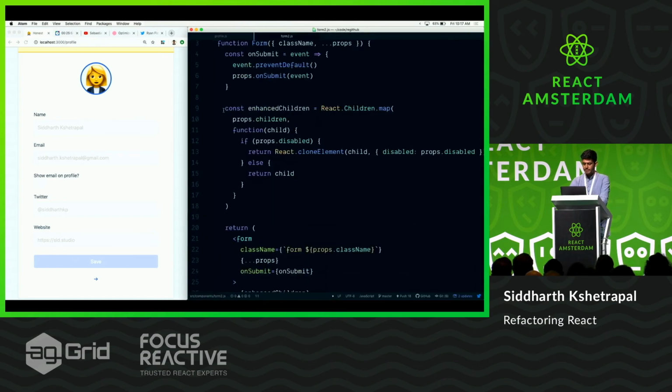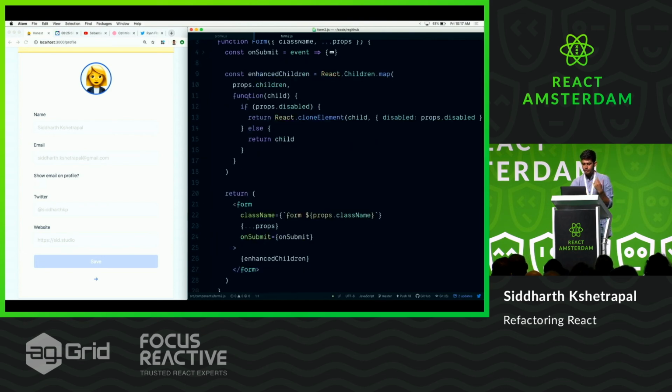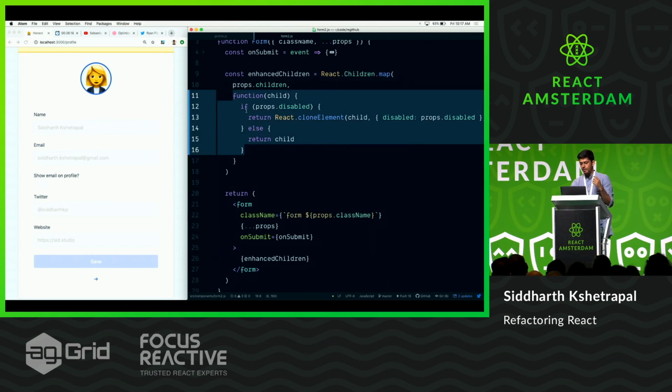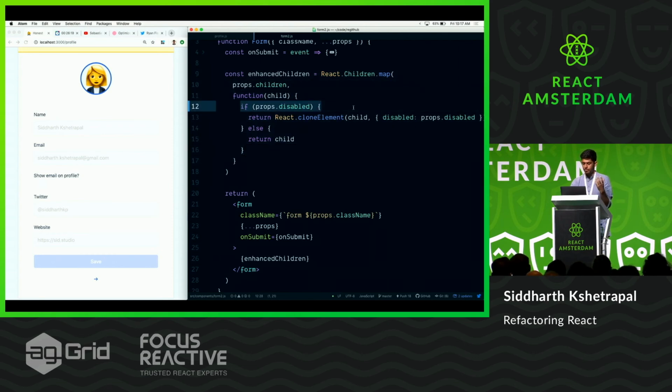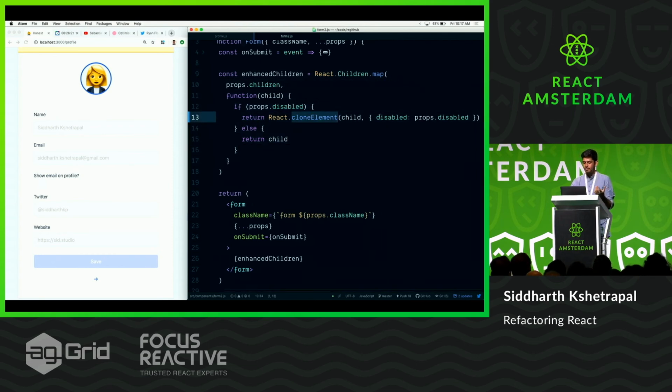The way it does that, it loops through the children. So you have react.children.map. By the way, if you use props.children.map and you just have one child, it wouldn't be able to map because JSX would just give you one. But react.children.map would convert it into an array. That's a tiny tidbit. So when you do this, you loop through each child, and you say, if props.disabled for the form is there, then clone the element, and pass this extra prop. This is a semi-popular, but also kind of scandalous approach.